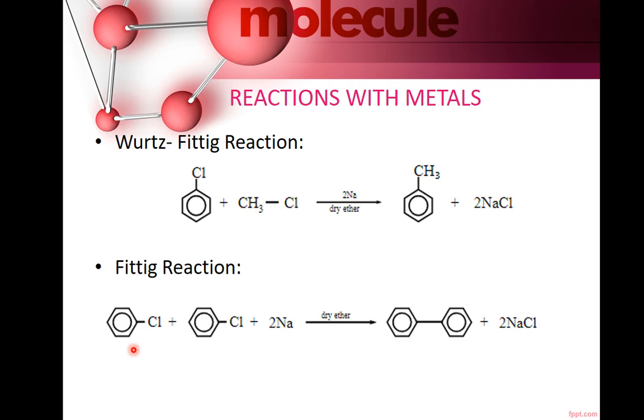If aryl halide is made to react with another aryl halide again in the presence of sodium and dry ether, then the reaction is called Fittig reaction. So biphenyl is the product and NaCl will be released as a byproduct. So this was all about the reactions of haloarenes also.